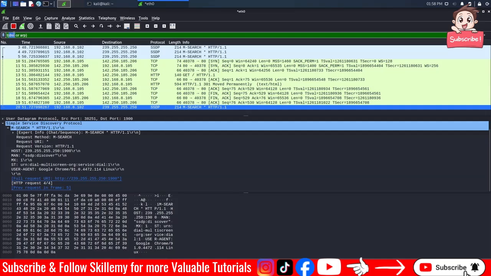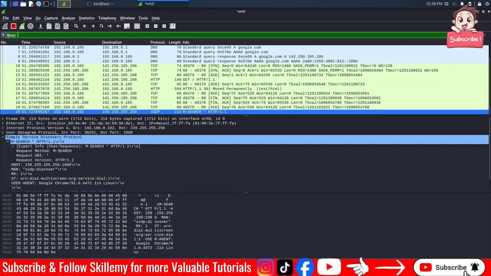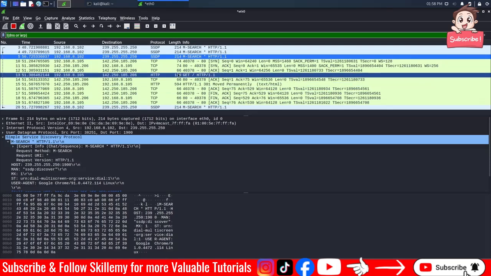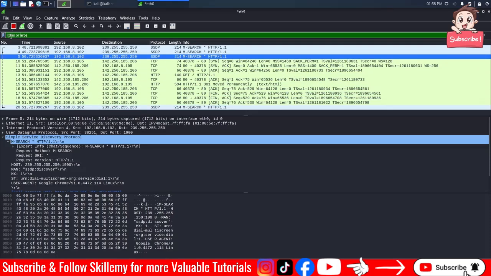Just remove the filter, press enter, and yeah, DNS is here. So if I type not DNS or ARP, DNS is not here. So we filtered out the DNS and ARP.